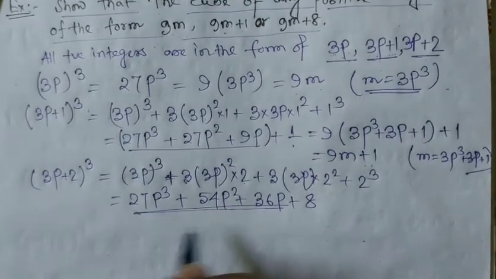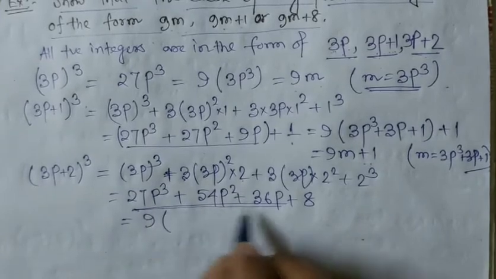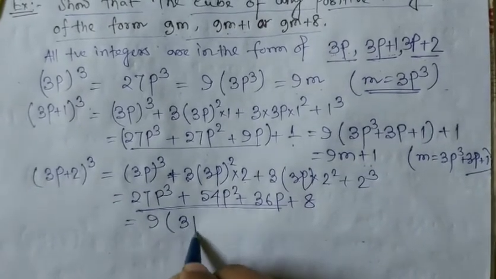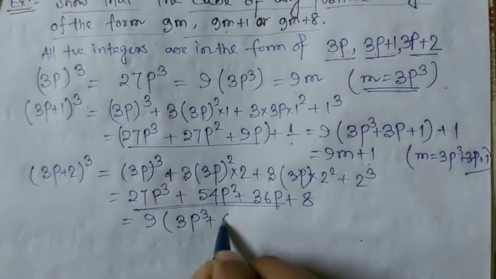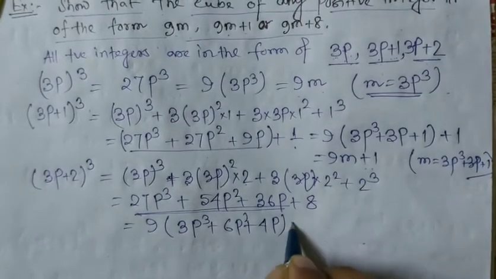Now this is in the form of 9, so we have to take the common 9. So this is 3p cube plus 6p square plus 4p (9 into 4 is 36p) plus 8.